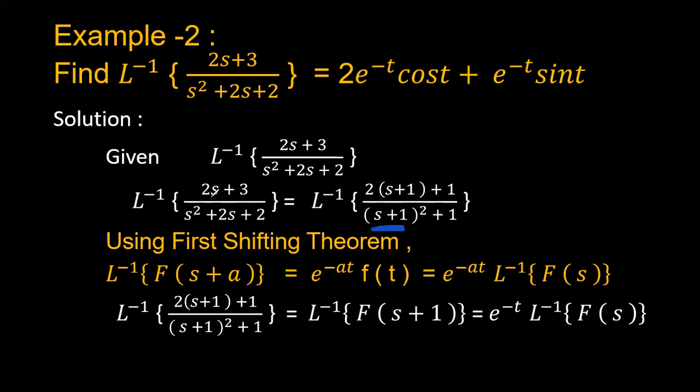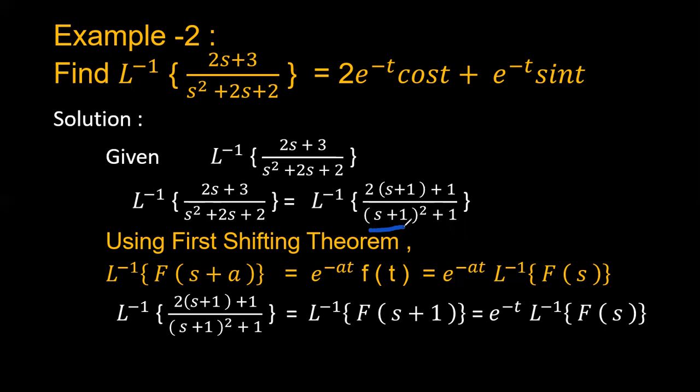So in the numerator it is having the s, 2s plus 3. So here also you'll have the s term. This s term is also shifted by s plus 1, because in order to apply this first shifting theorem, wherever you'll have the s term, it is shifted by either s plus a or s minus a. Okay, that's why you have to simplify.